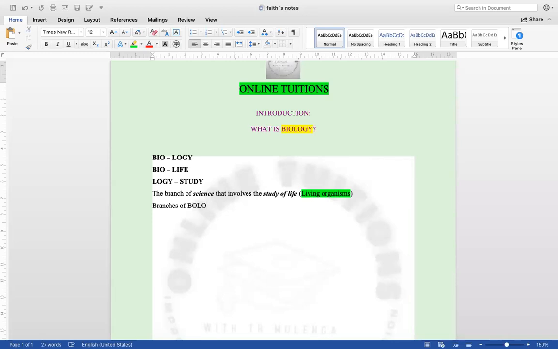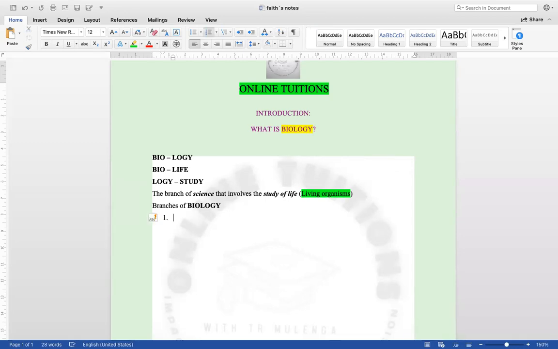Biology also has got branches. These branches are the ones that when you go to university to do some courses from the biological sciences, they will ask you to pick on. They are the ones that you are going to study as you understand biology. So, how many branches do we have?